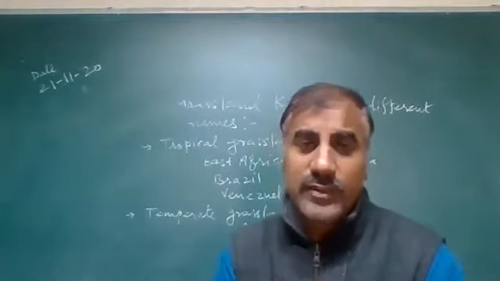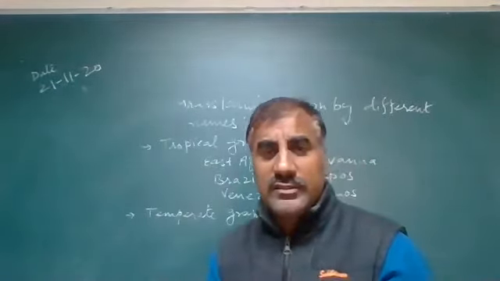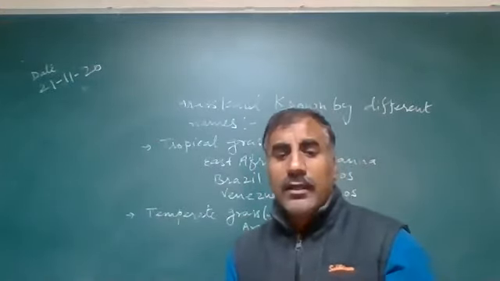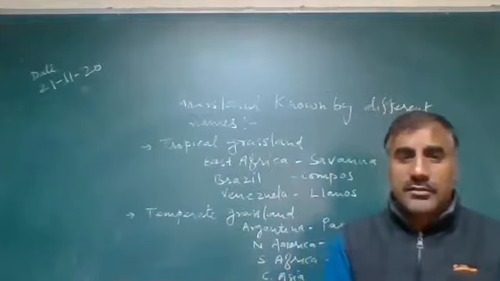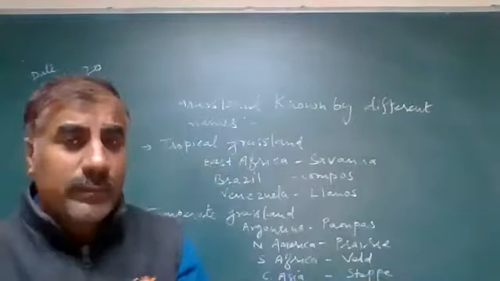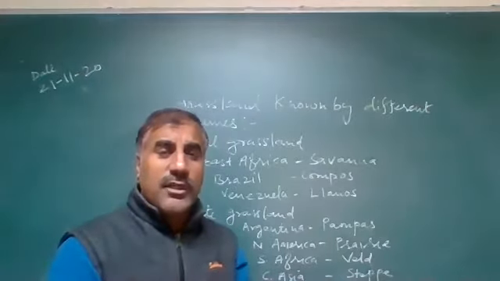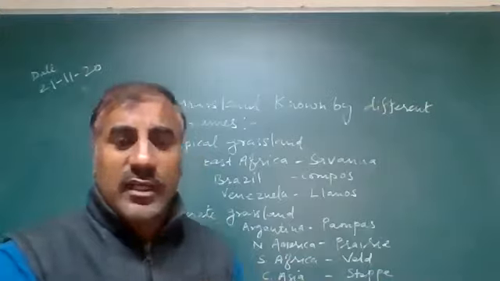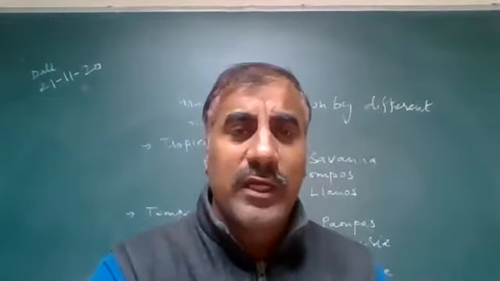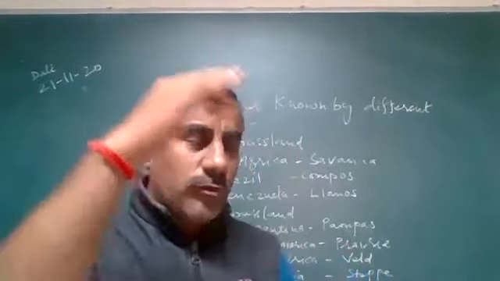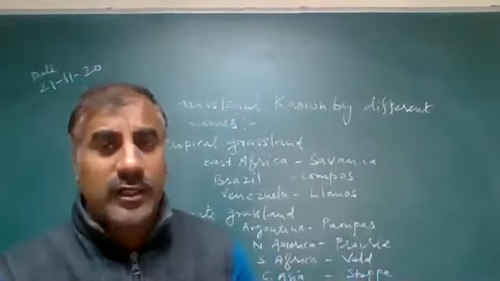Mediterranean vegetations are famous for fruit cultivation. After that, we discussed coniferous forest, which is mostly found on high latitudes, 50 to 70 degrees, and also in our Himalayas, with a conical shape. Such vegetations are found at higher altitudes.